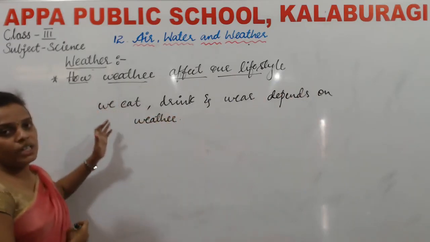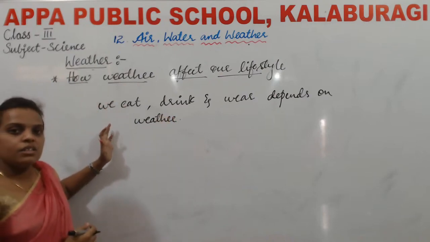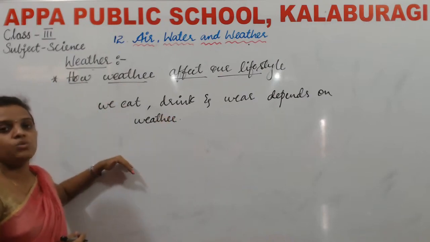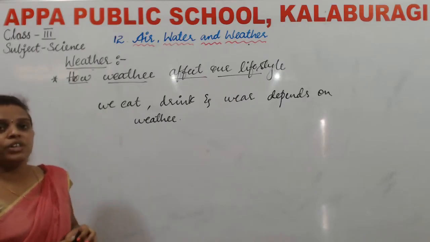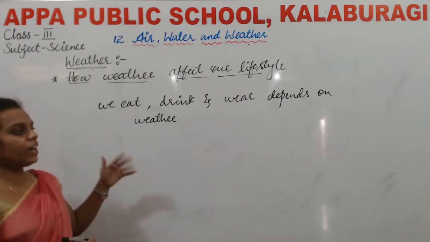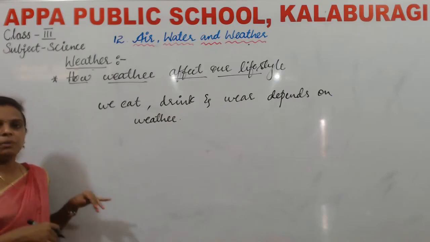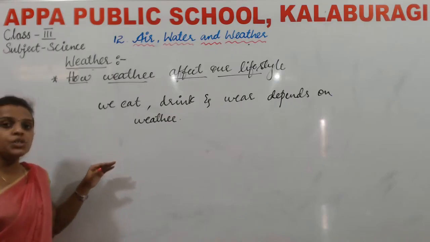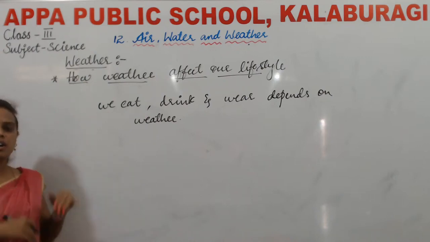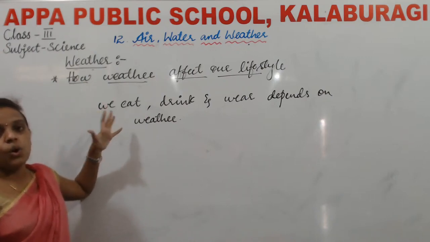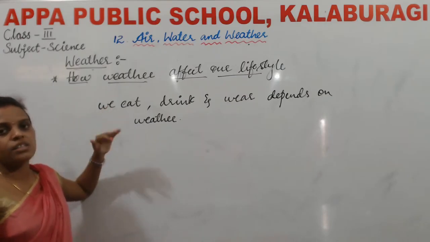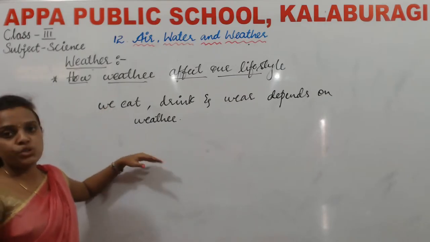Yes, if it is so cold, then what do we used to have, children? We used to have hot soups, and even hot food, and we wear woolen clothes to keep ourselves warm. If it is too hot, then what do we do? Our lifestyle will change. That is, we eat cold food, we have cold drinks, and even we enjoy ice creams.